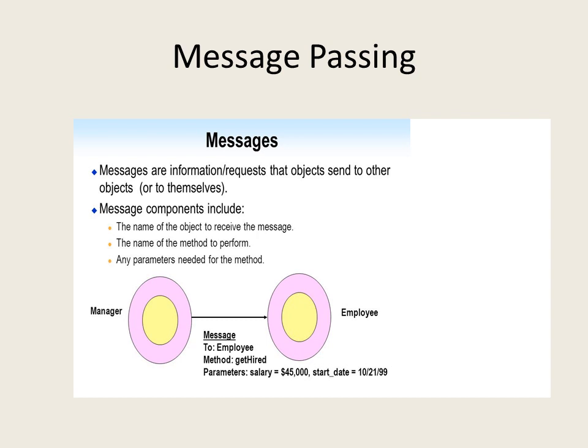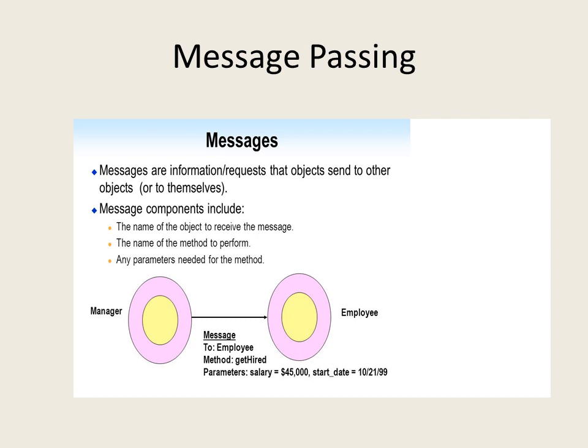Here we can see in this slide, manager and employee are the objects, and the manager is conveying a message to the employee. And here is the object to whom the manager is sending the message. The message is object 2, and it is employee here. Object 1 is manager, object 2 is employee. So manager is sending a message to employee. So in the first part it is written employee.